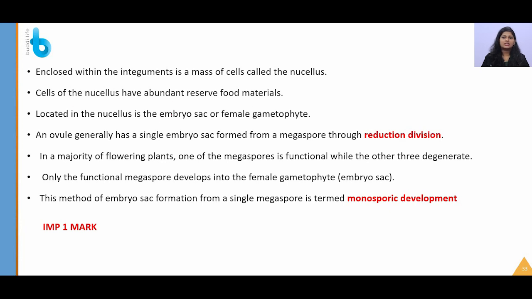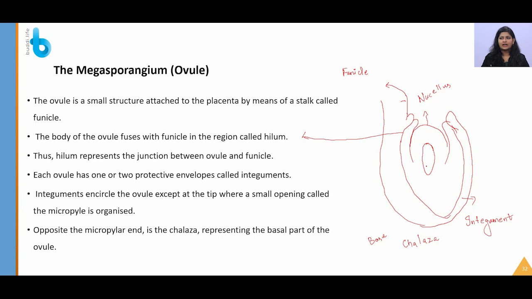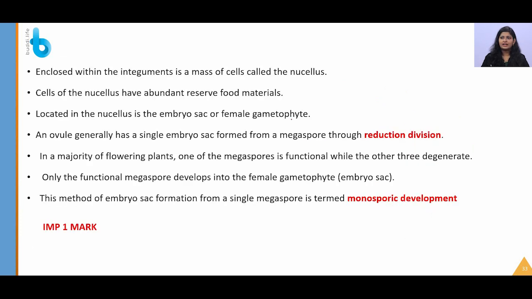Located in the nucellus is the embryo sac or the female gametophyte, which is going to produce the female gamete. An ovule generally has a single embryo sac formed from a megaspore through reduction division. In the majority of flowering plants, one megaspore is functional while the other three degenerate. Only the functional megaspore develops into the female gametophyte or the embryo sac. This method of development is called monosporic development.